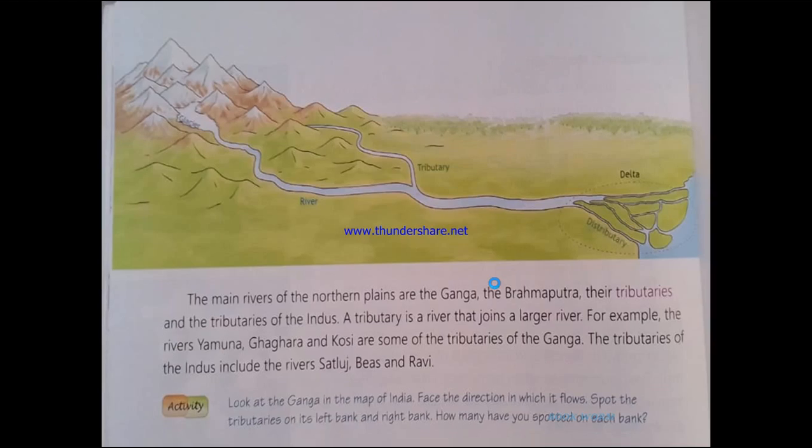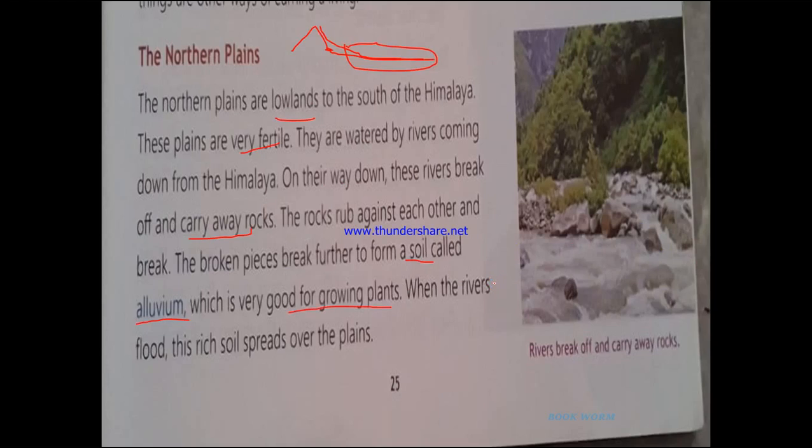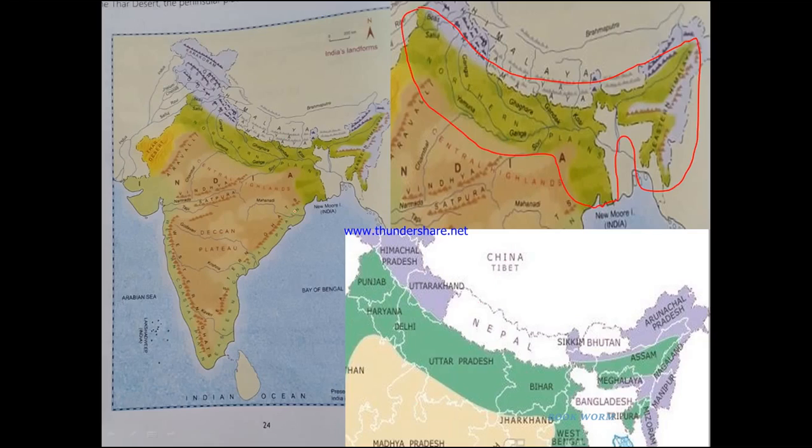Okay, so if we come back to this map of India, in this map you can see this portion. This portion shows us where the Sundarban Delta is located. It is very small here. It is not clear. You can search it on Google, or you can take out an atlas and look into it. You will see that the Sundarban Delta is formed by the river Brahmaputra and the Ganga. And it is the world's largest delta.